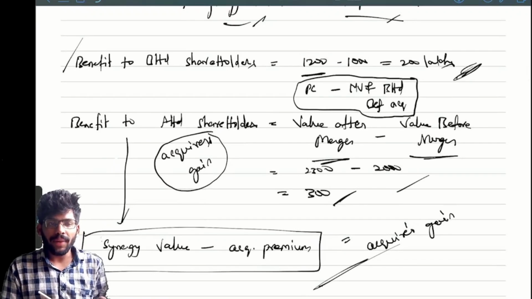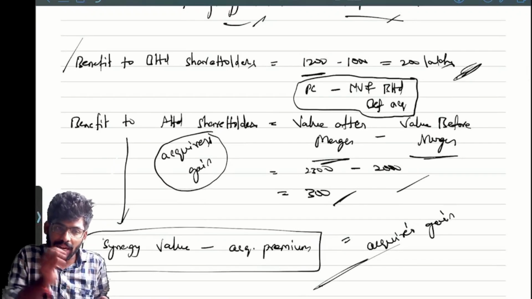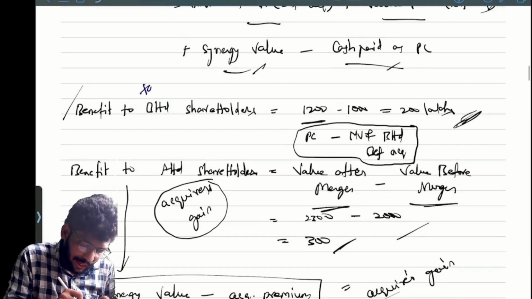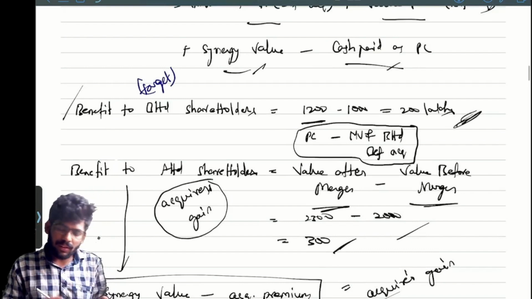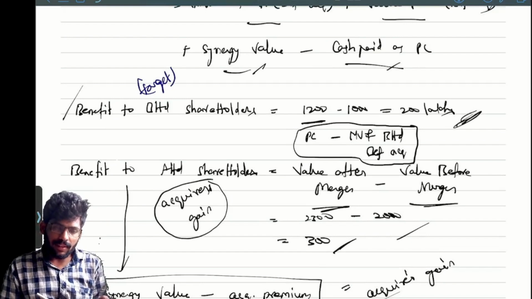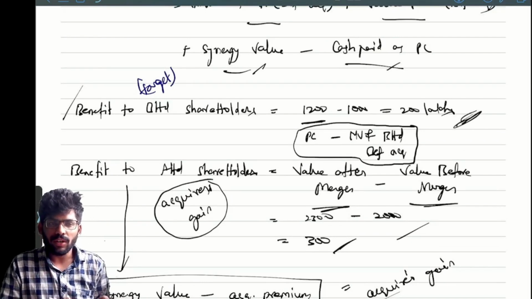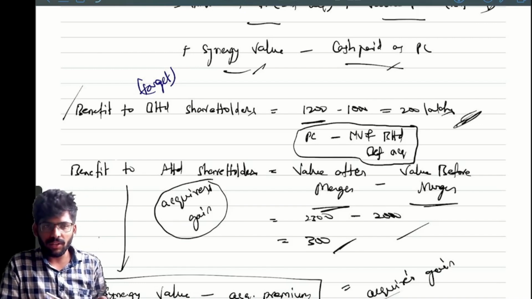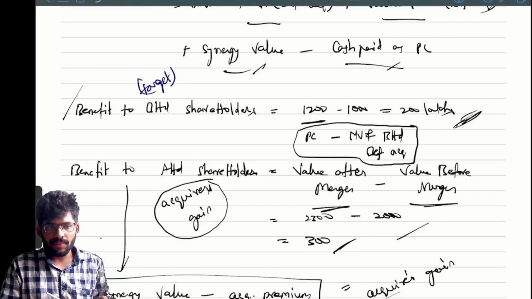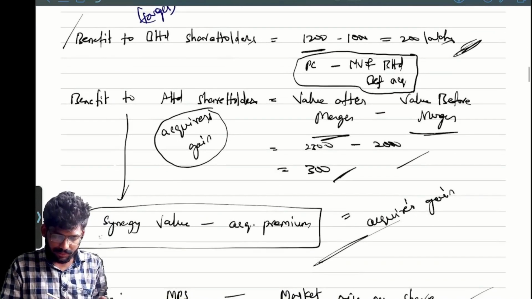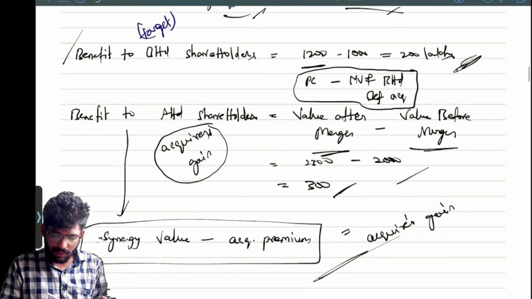Benefit to acquirer company is nothing but synergy value minus acquisition premium. Benefit to target company, B Limited means target here. What is the formula? I already discussed about it. What is that? Sir, benefit to target company shareholders. Actually, their market price is 1 lakh. We are paying 1 lakh 20,000 because of the synergy benefit. Correct or not? Anybody, please tell me. Yes. Correct or not?